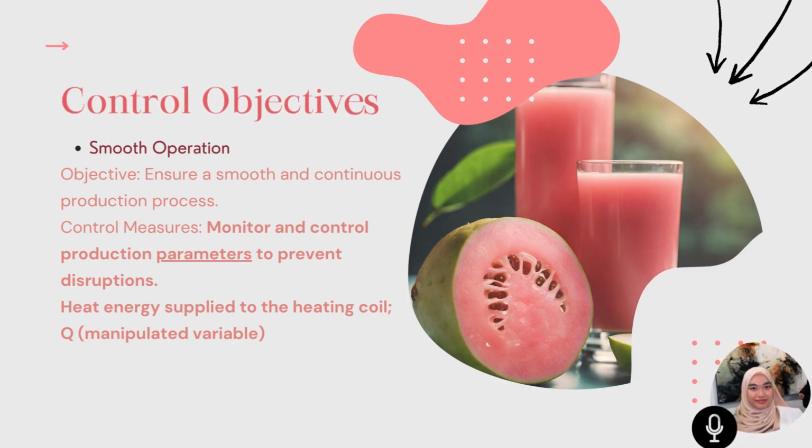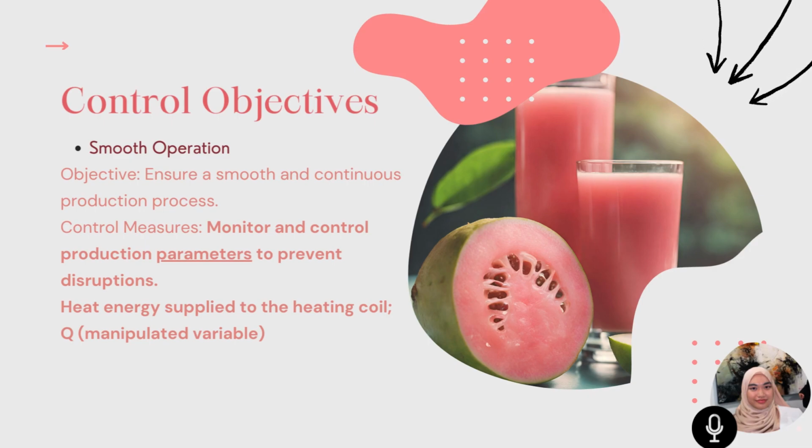Next, I'm going to explain our control objectives. There are basically 7 control objectives, namely safety, environmental protection, equipment protection, smooth operation, product quality, profit, and monitoring and diagnosis. However, we are only going to focus on 2 of them.